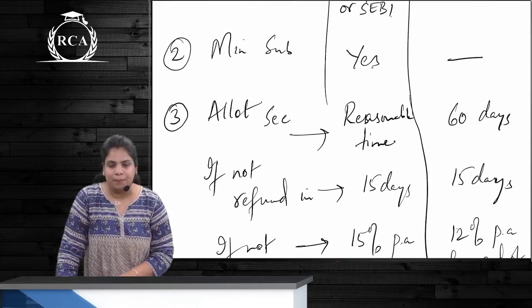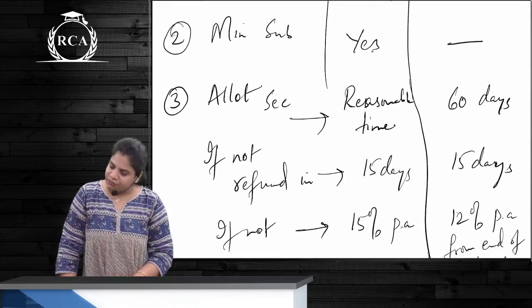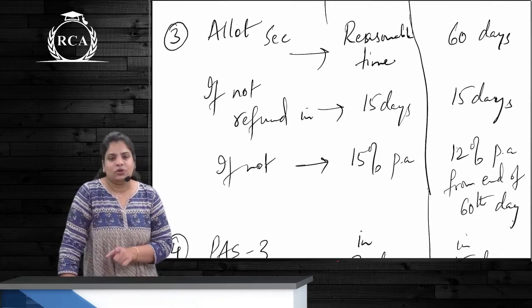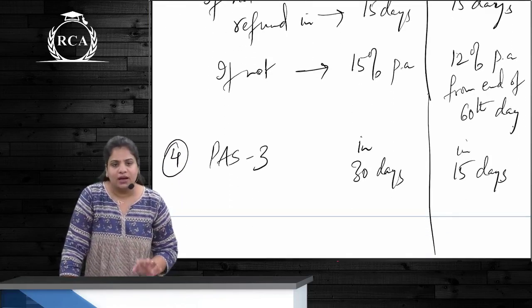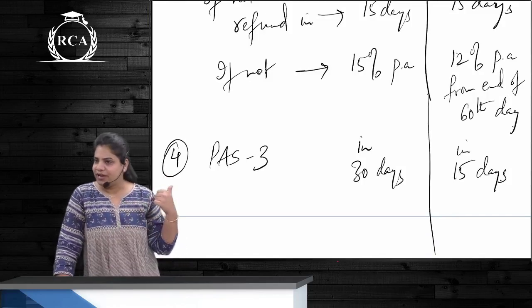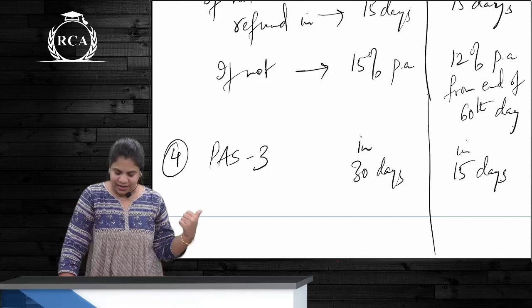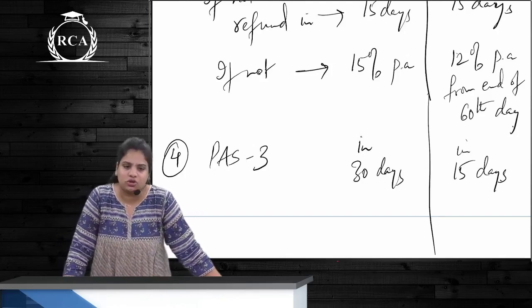But in case of private placement, allot within 60 days. If not, refund within 15 days. If not, interest 12% from the expiry of the 60th day. Return of allotment, for both the form is PAS-3, but for public issue it is to be filed within 30 days of allotment, and for private placement within 15 days of allotment.